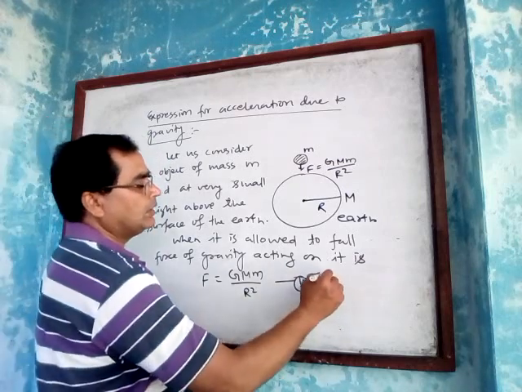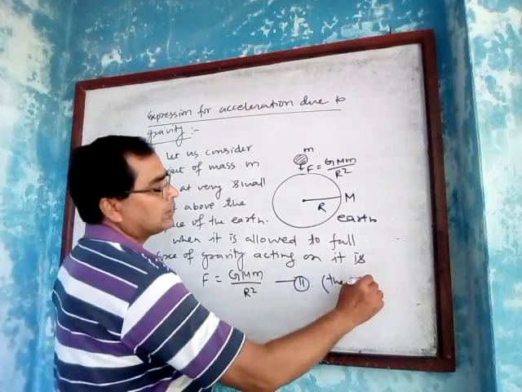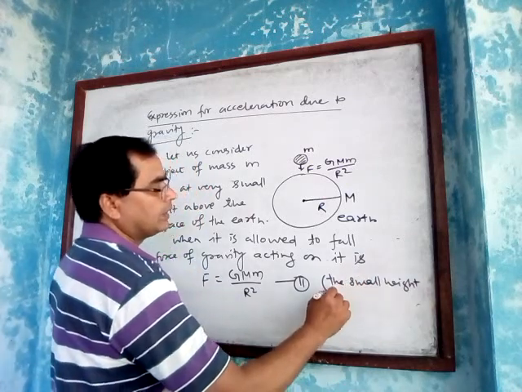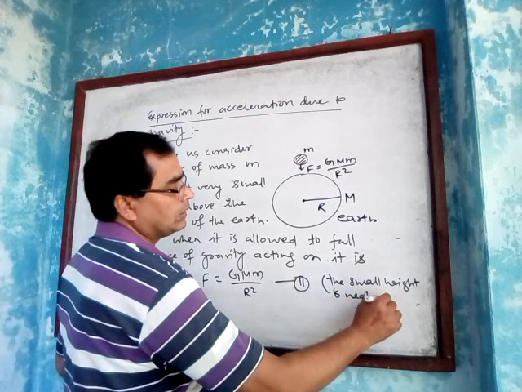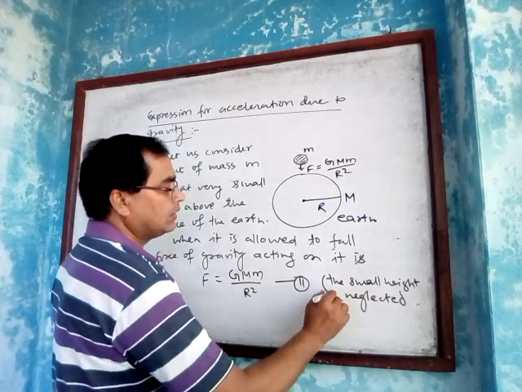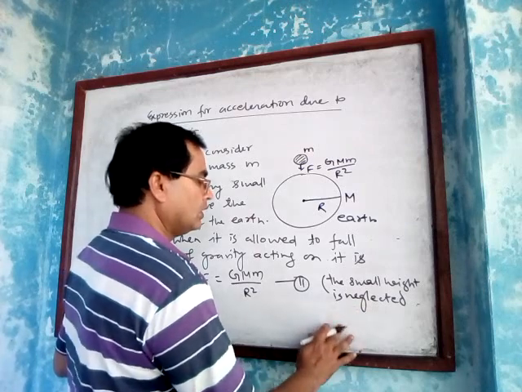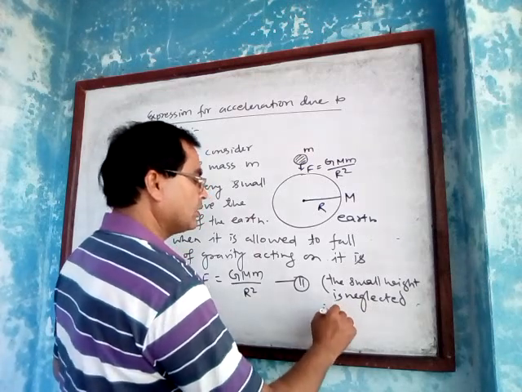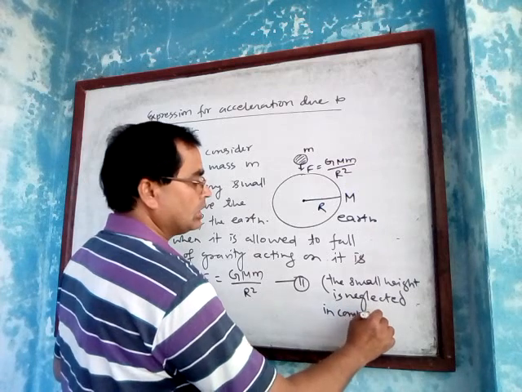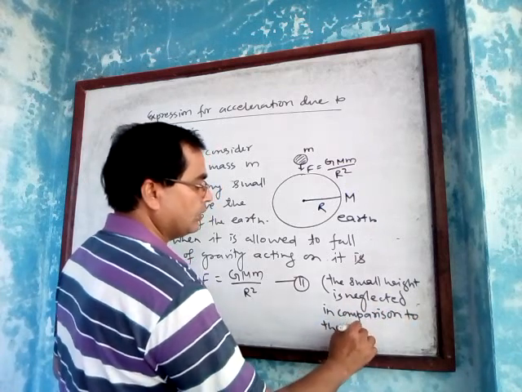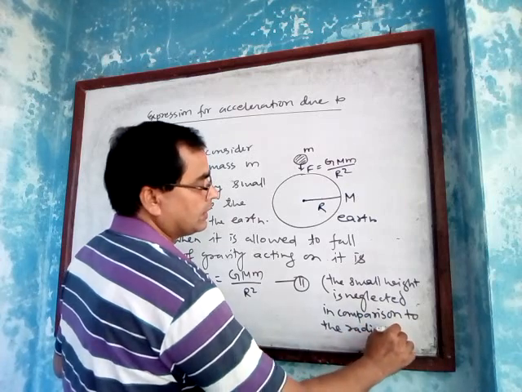The small height is neglected in comparison to the radius of the earth, radius R.